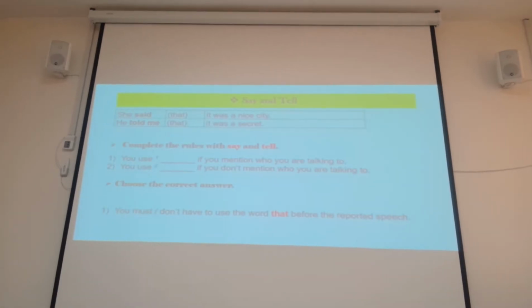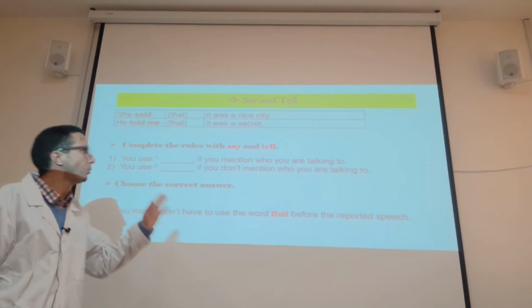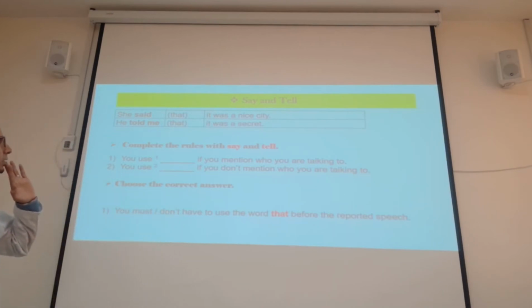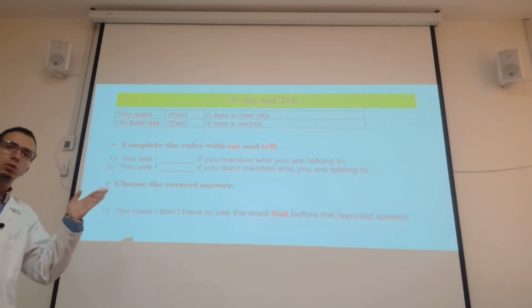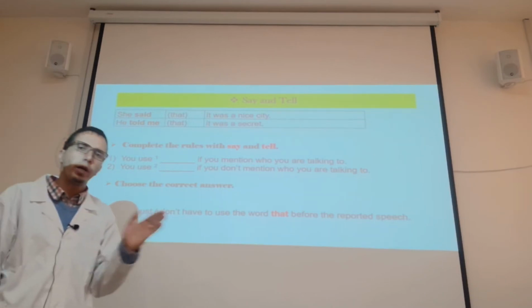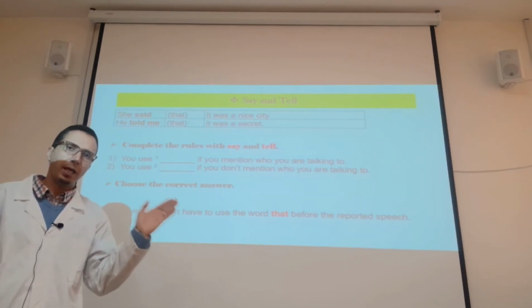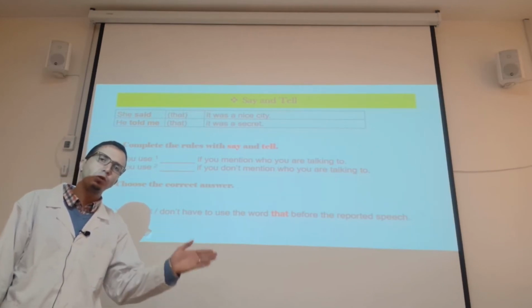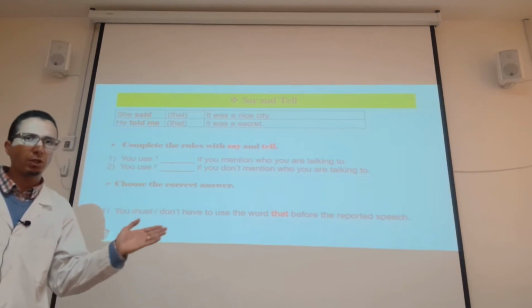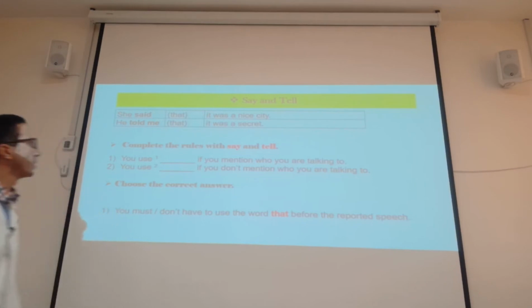Now, here is an important point concerning reported speech. We need to know when we should use say and when we should use tell as reporting verbs.